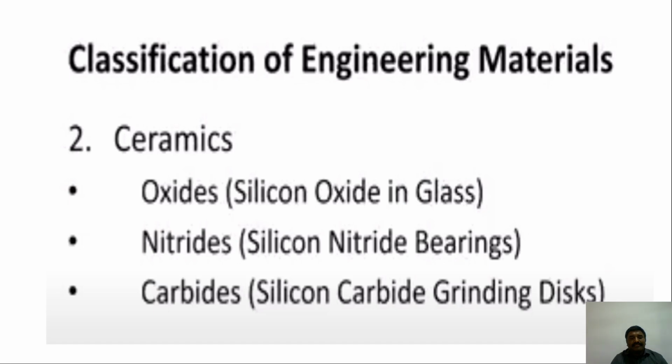What is actually a bearing? Due to the rubbing action, we use silicon nitride in bearings, so as to reduce that rubbing action. So that is nitride.